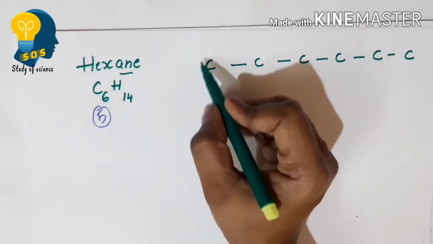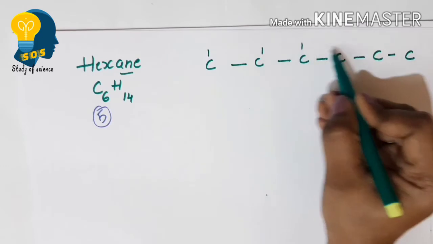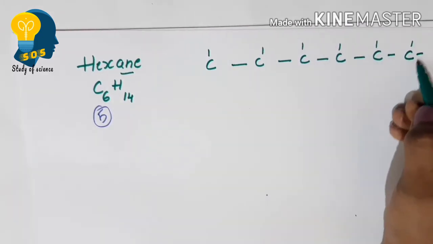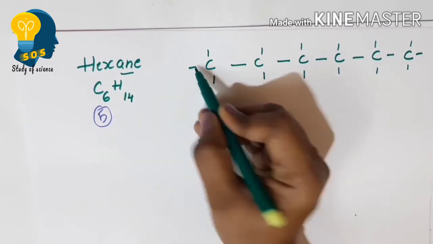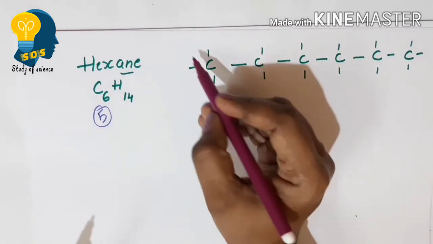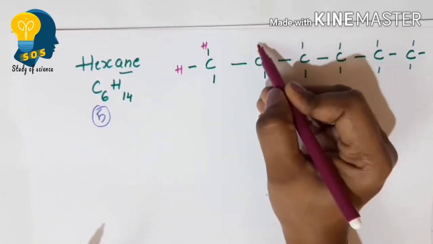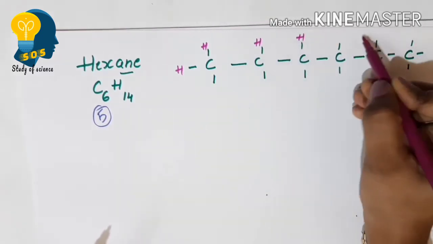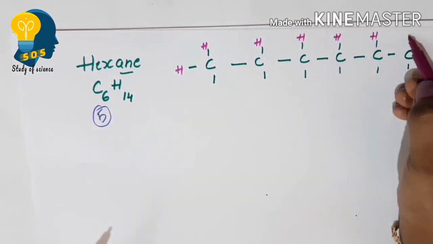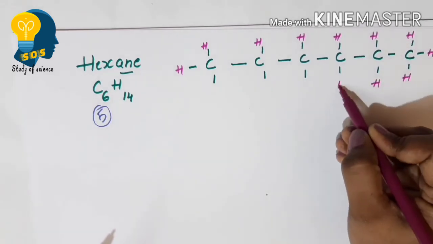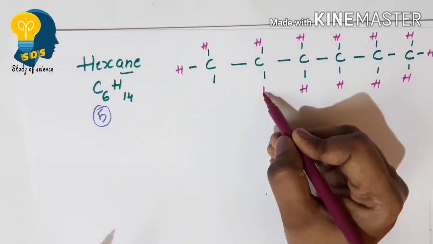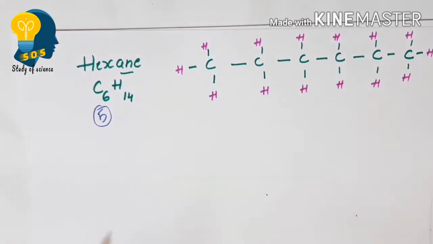Now let us write the hydrogens: 14 hydrogen atoms for 6 carbon atoms. That is 6 carbon atoms surrounded by 14 hydrogen atoms, and this is the first possible structure for hexane.